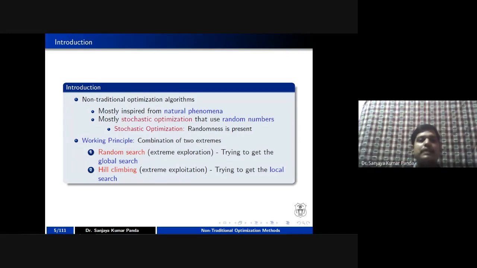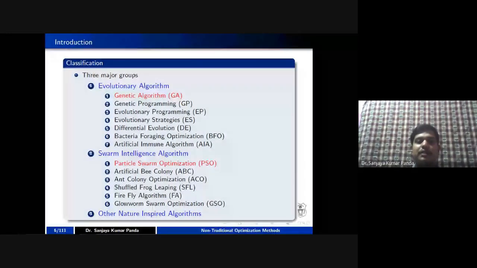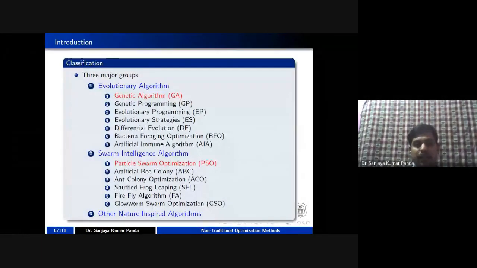Now, see the classifications of the algorithms. There are three major groups of the non-traditional algorithms. First one is called your evolutionary algorithm. Under evolutionary algorithm, I have listed 7 algorithms. It is not the complete list, so you can search and you can find a lot of algorithms inside the evolutionary algorithm. But as a part of evolutionary algorithm, we will only focus on the genetic algorithm.